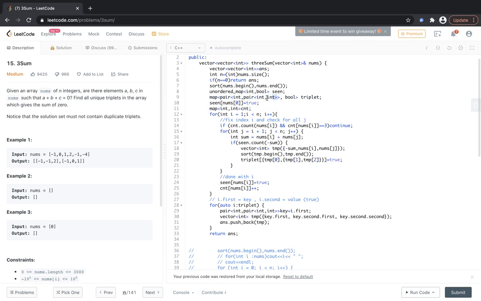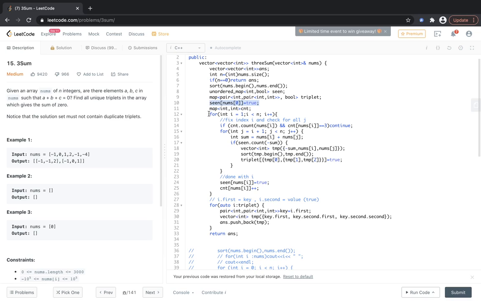And I don't think it's possible to use a vector because it can be dynamic, but a pair of int comma pair of int is a fixed structure, so we can make a hash out of it.